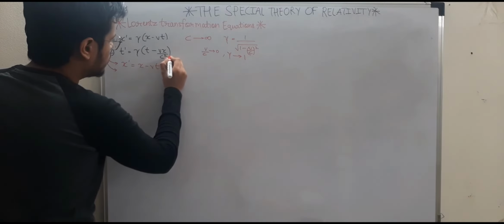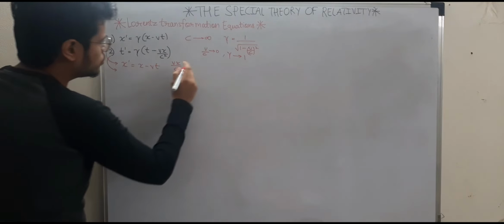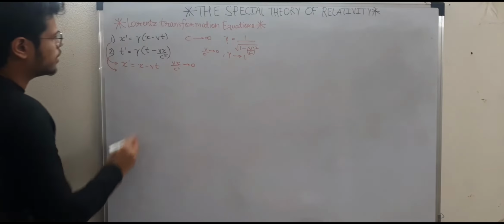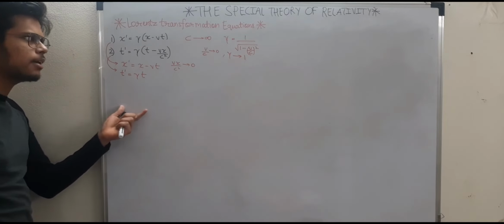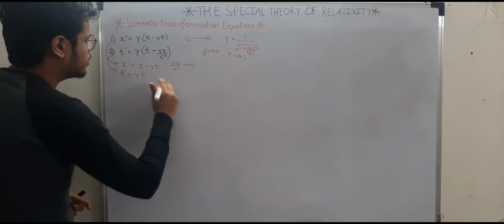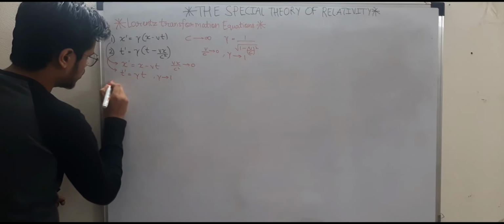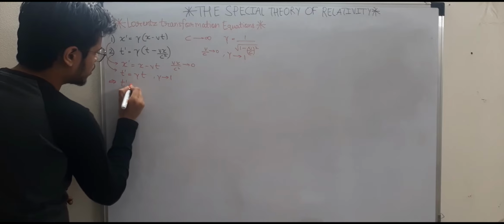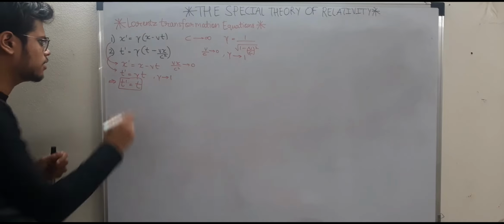That means the factor vx by c square will tend to 0. That means all you have left is t dash equal to gamma times t, which is the time dilation equation. But since gamma is tending to 1 again, t dash will become t, which is the same as the Galilean equation which I had discussed earlier.